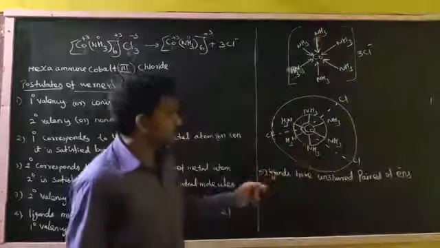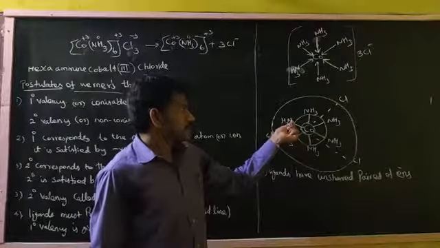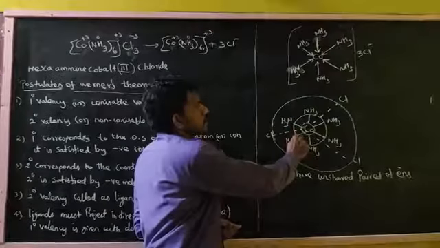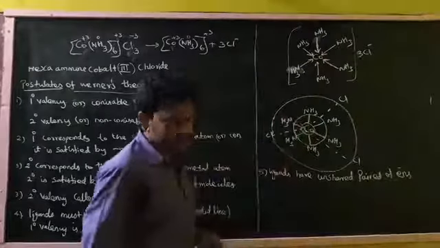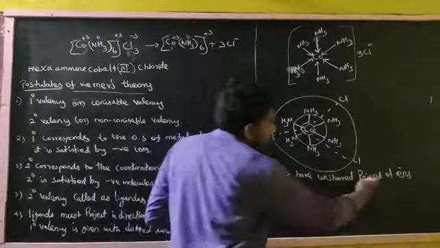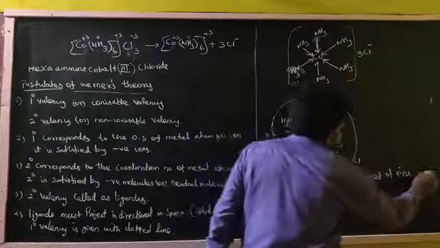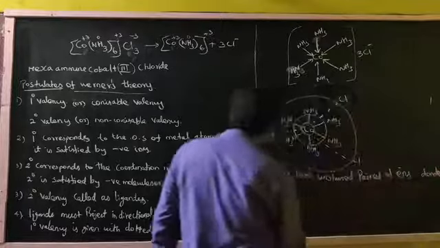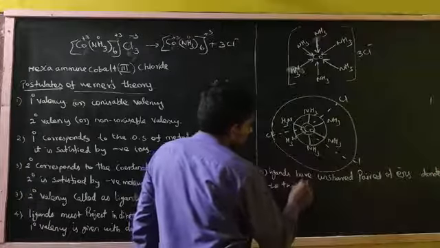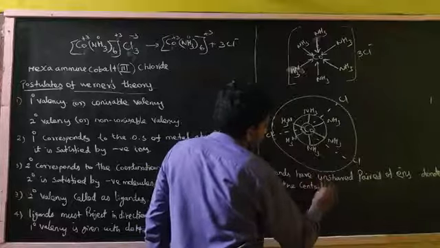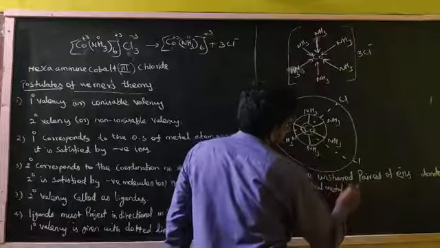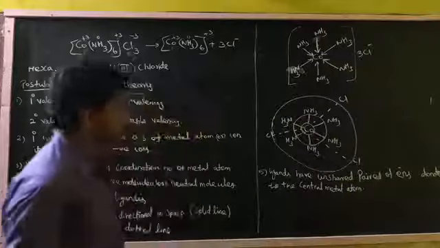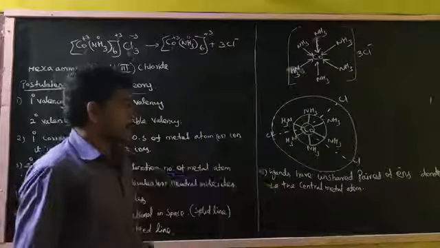Unshared pair of electrons means the nitrogen in amine has a lone pair of electrons, which is donated to the central metal atom, right? Central metal atom.